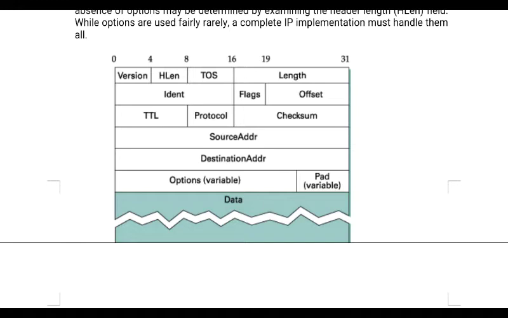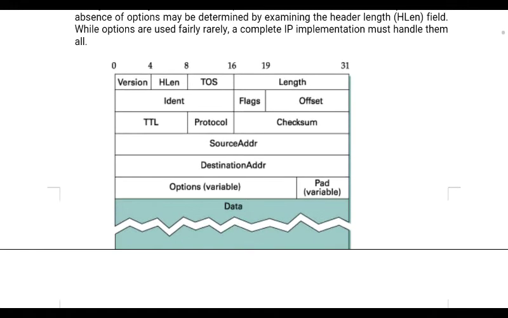The third word contains the TTL, protocol and checksum. The fourth word contains the source address. The fifth word contains the destination address. The next one is optional. If they want, they can use it, otherwise they can leave it. So in general we use 5 words. How many bytes is that? Each word is 4 bytes, so 5 words means 5 times 4, which is 20 bytes. So 20 bytes is the header of that IP packet, and at the end of it you attach the data which you want to transfer.